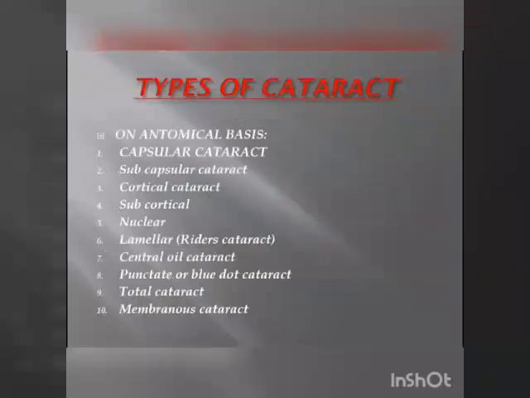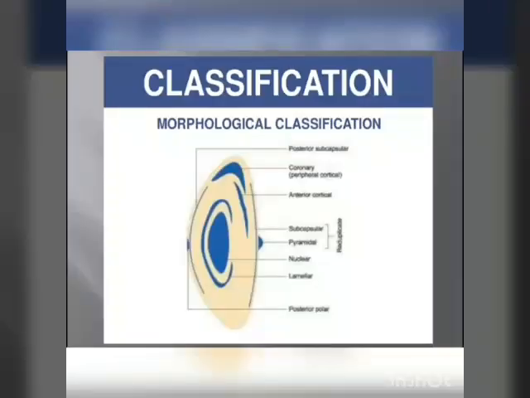According to this whole anatomy, cataract has various types depending on which part of it is becoming opaque. Like capsular cataract, if the capsule is becoming opaque, subcapsular, if it is right behind the capsule, cortical cataract, posterior subcapsular, the nuclear cataract, and the subcortical cataract. One more interesting type is the lamellar cataract. Lamella is a region that is surrounding the nucleus of the lens. So if the opacity is in the lamellar region, there will be a clear nucleus in the center and a clear periphery. So it will look like a spoke of a wheel. It is also called Rider's cataract.